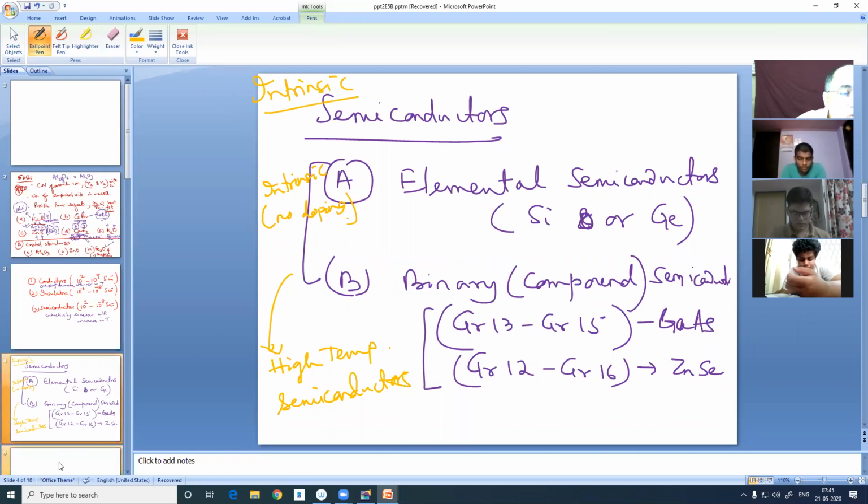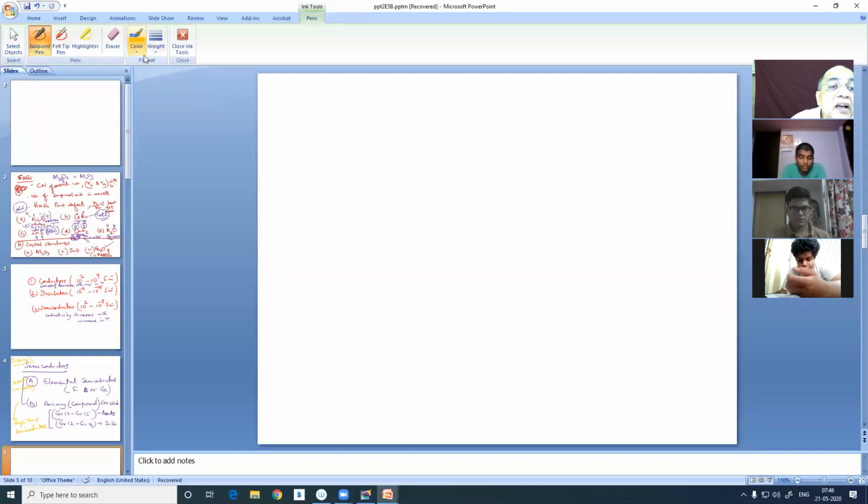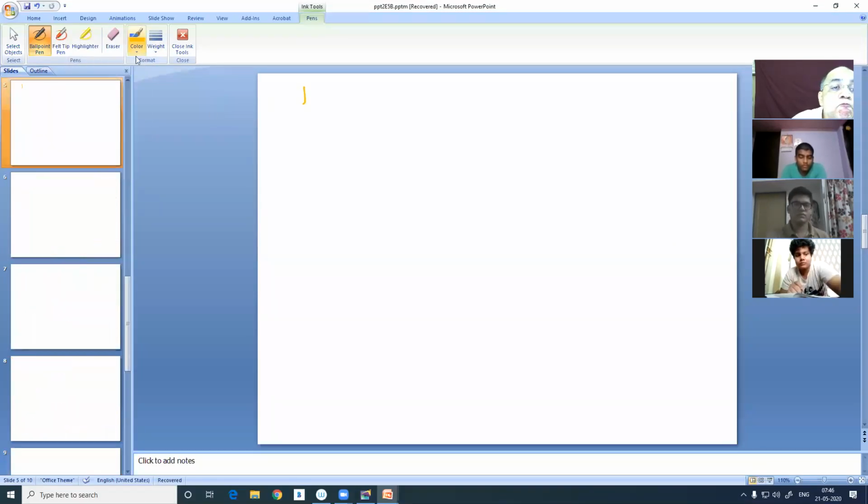But they are made into, let's go to the next page, please. We are left with only 15 minutes. Okay. They are converted to extrinsic. They are room temperature semiconductors.